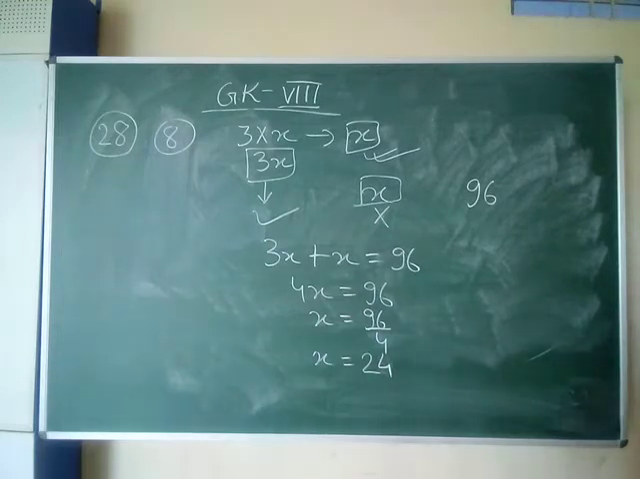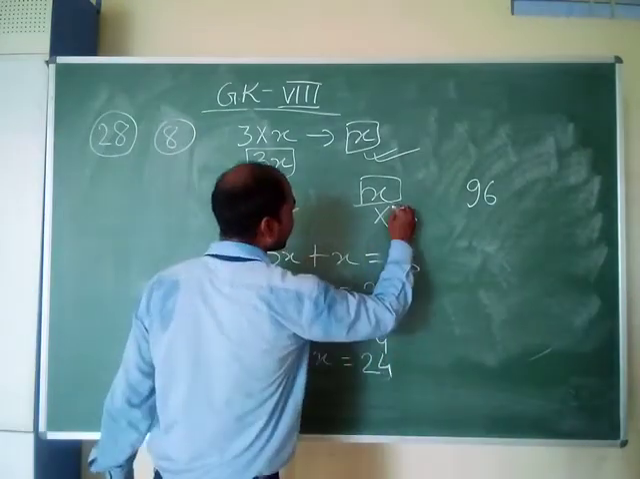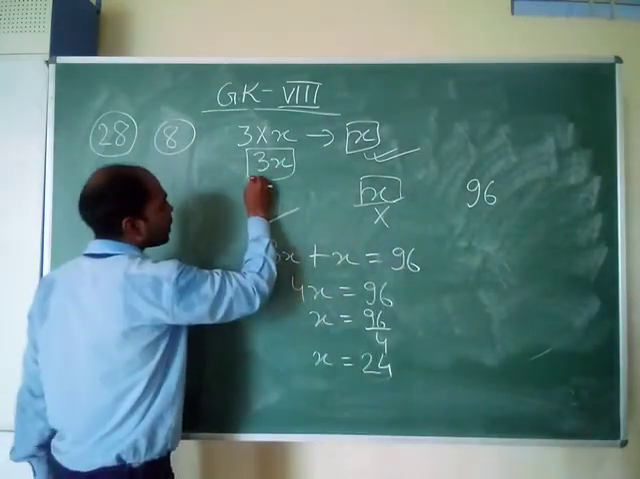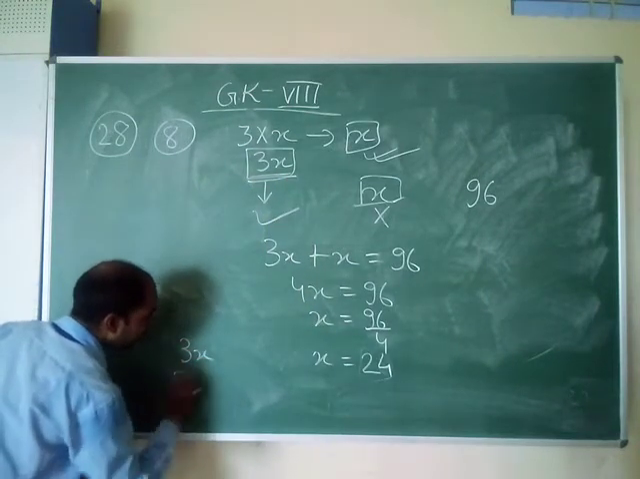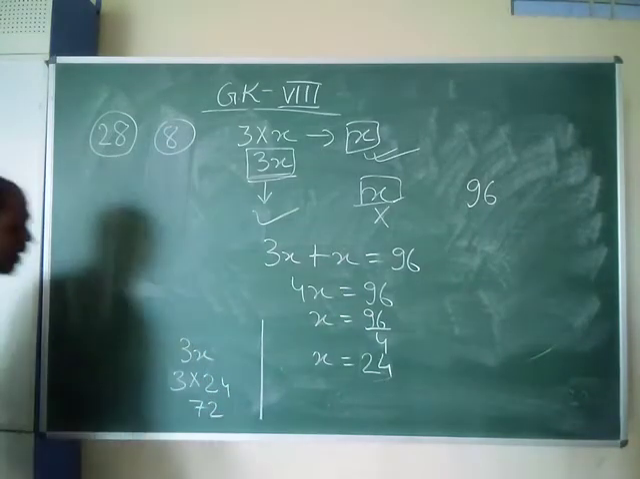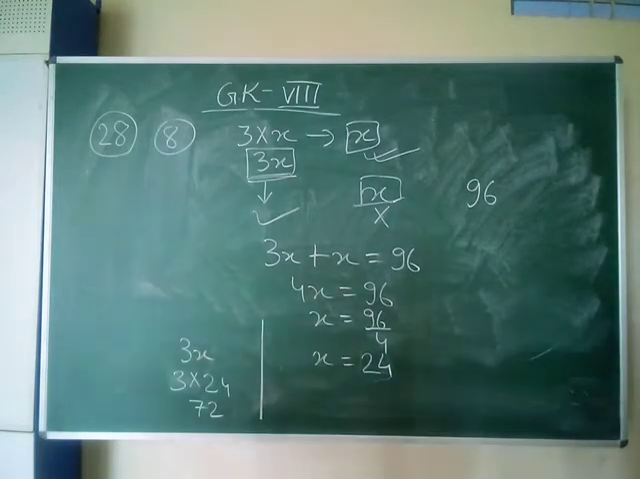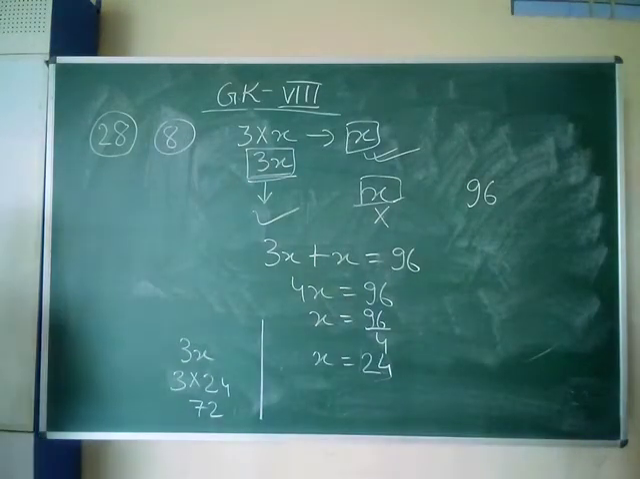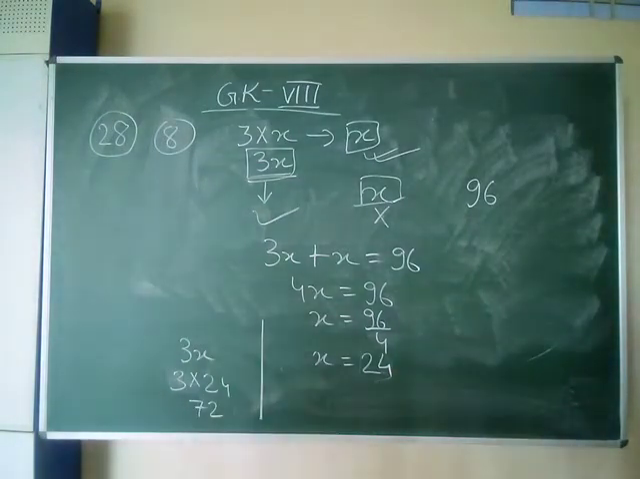How many did he solve correctly? If x is 24, that means 24 he has done wrong. How many correct are there? That means the correct number is 3x. So 3 into 24, that means 72 he has done correctly. Right? So 72 is the answer. This is about your chapter number 28. Okay? Right? Yes.